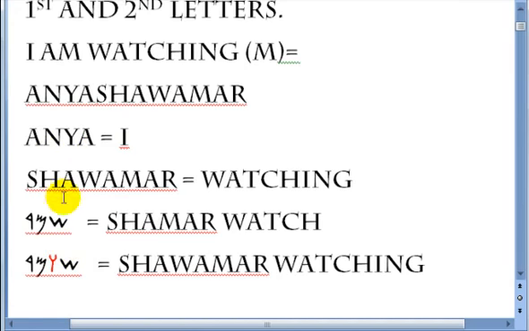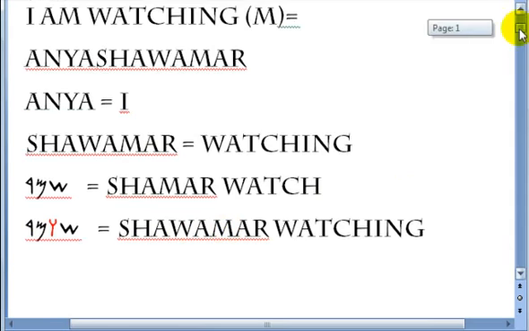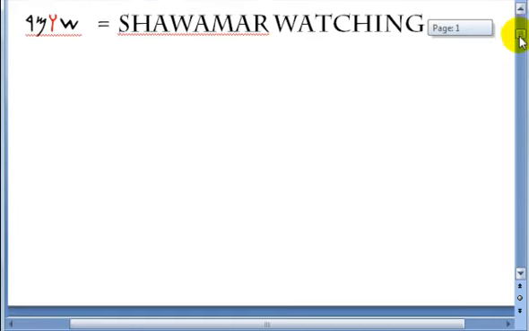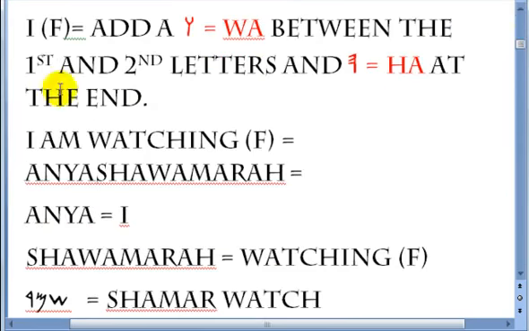Anya shawamar, I am watching. You add the wa between the first and the second Hebrew letters, and that changes the word from a regular word to a present tense, or an action, adding ing at the end of the word. If you brothers have any questions, feel free to leave a comment. All right, now this is I, but for female only.